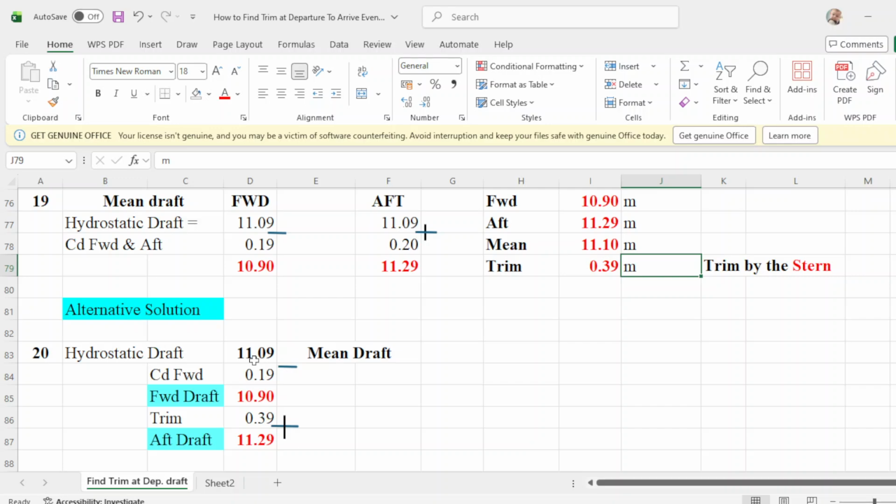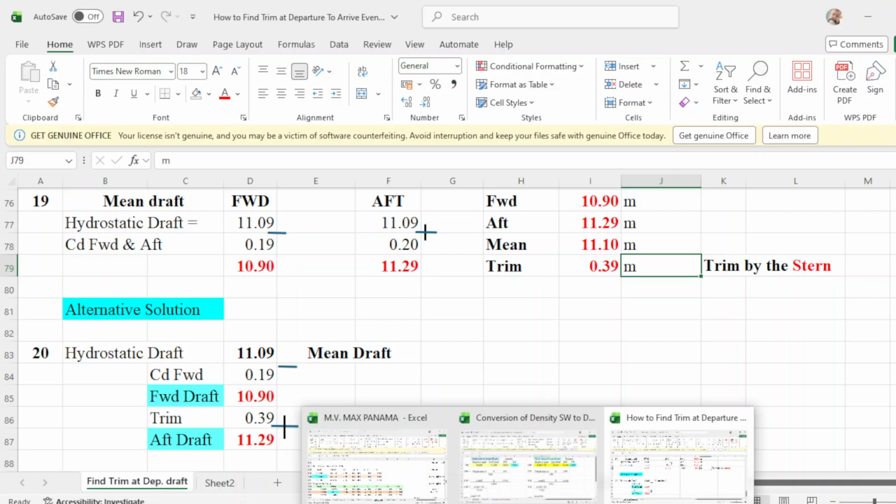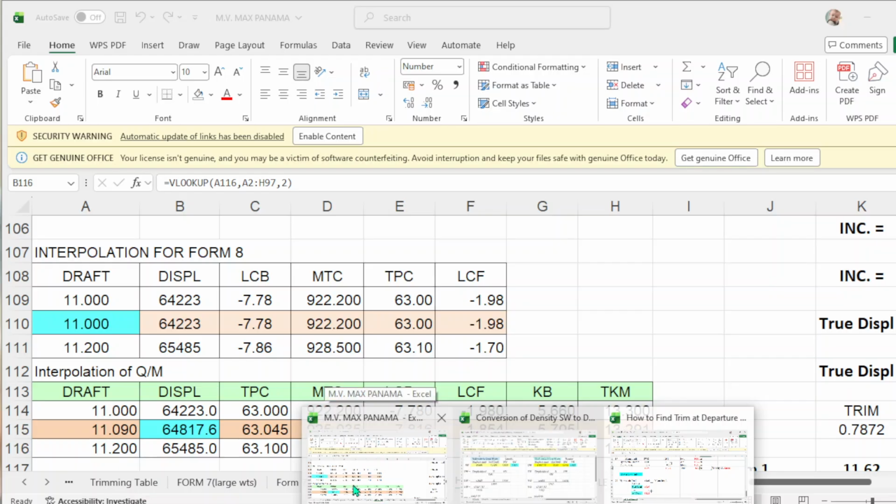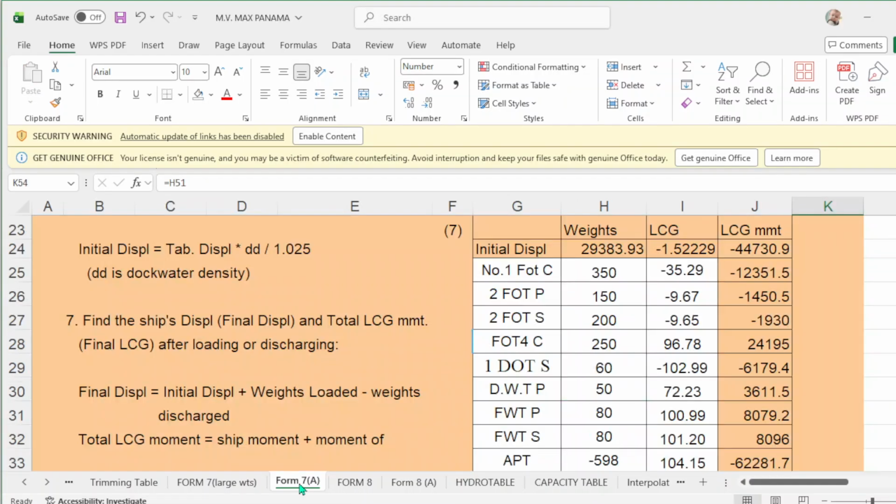Your main drop of 11.09, subtract it from your change of drop forward, which is 0.19, then your forward drop will be 11.09 minus 0.19, which is 10.90. Plus your trim of 0.39, then your up drop will be 11.29, which is the same here. So what is the answer?